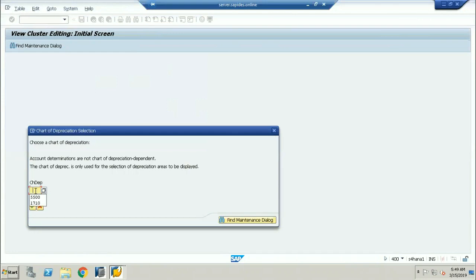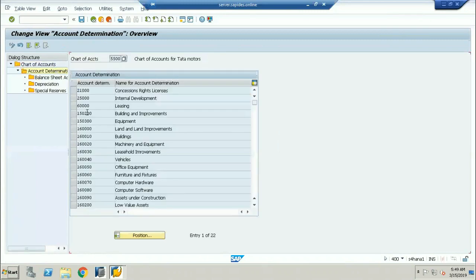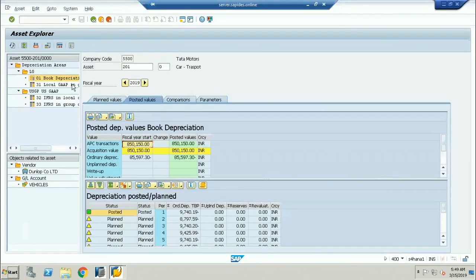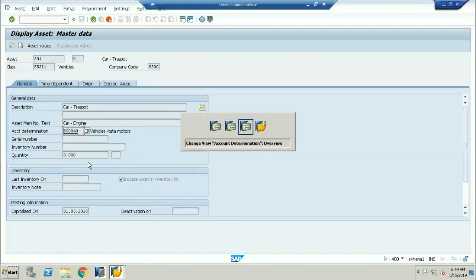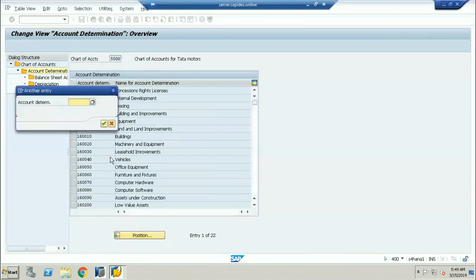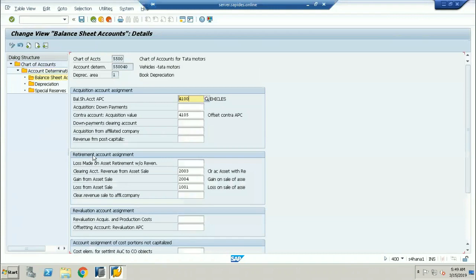Chart of depreciation, it is asking for the chart of depreciation. Let me go and see what is the account determination key. This is the asset master record. The account determination key is 550040. Now here, clearing asset revenue. This is the sale of asset account. The account number I'm using is 2003.